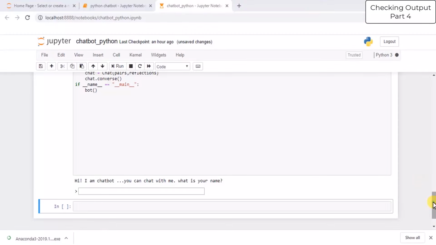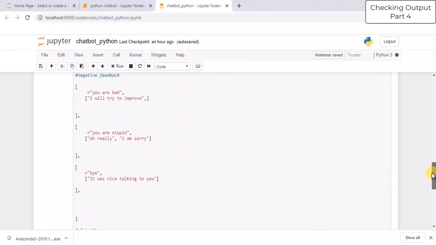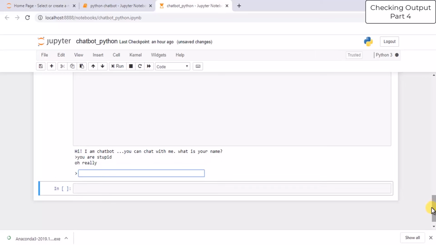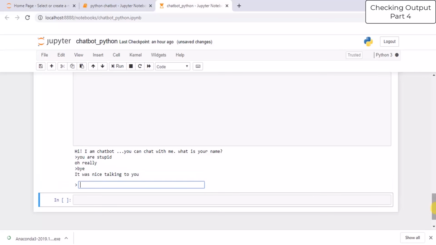We will try the remaining phrases or the intents. For example, you are stupid. Oh, really? And the last is bye. It was nice talking to you. But the thing is, we are not able to quit the application or the chatbot.